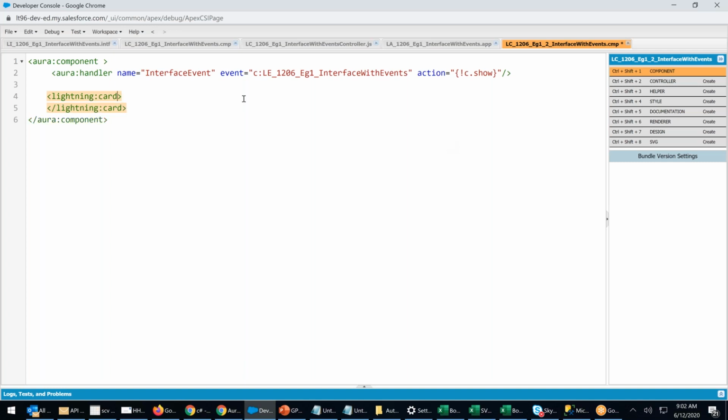Title equals to comp2 only handle. It's only handling. Now inside this, the employee name